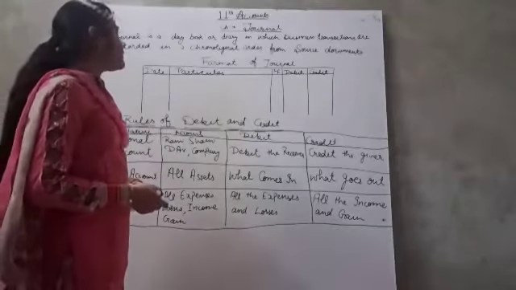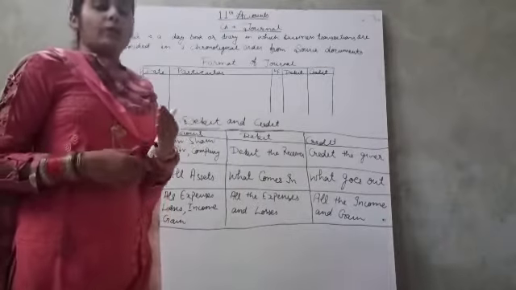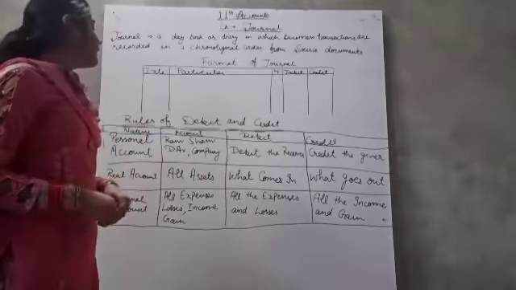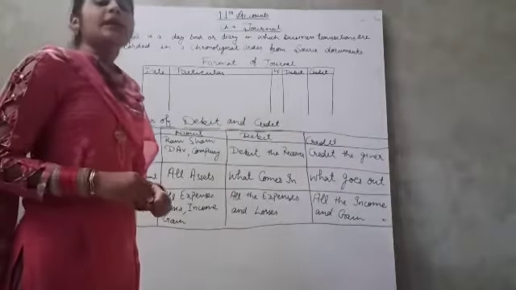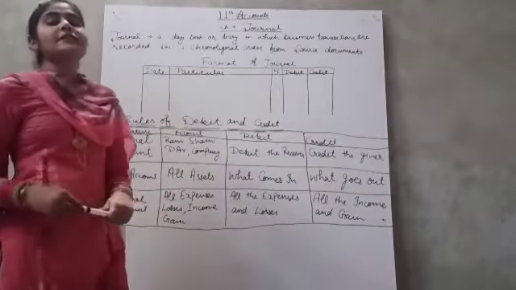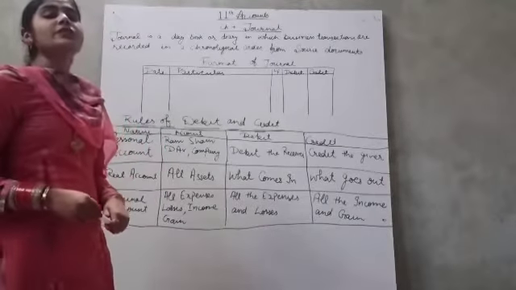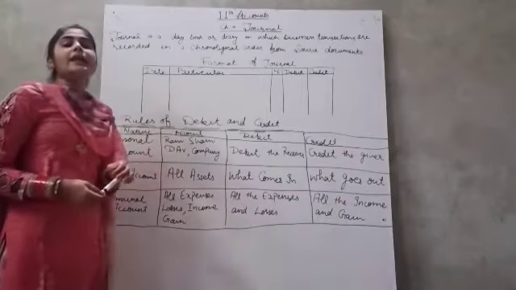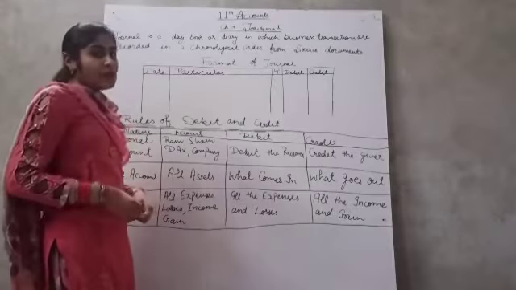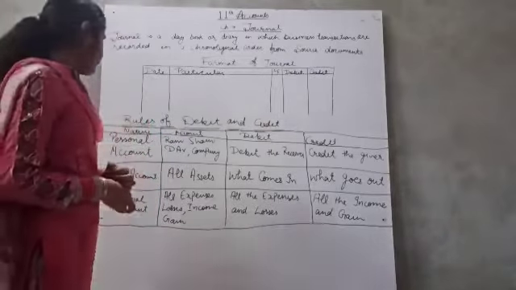Artificial persons are those which are persons in the eyes of the law, not really persons. Like DAV school, company, any organization are artificial persons. The third one is representative personal account. Representative personal account means the account which represents another person. Like wages outstanding represents the workers of the factory. Salary outstanding represents the staff of the office.